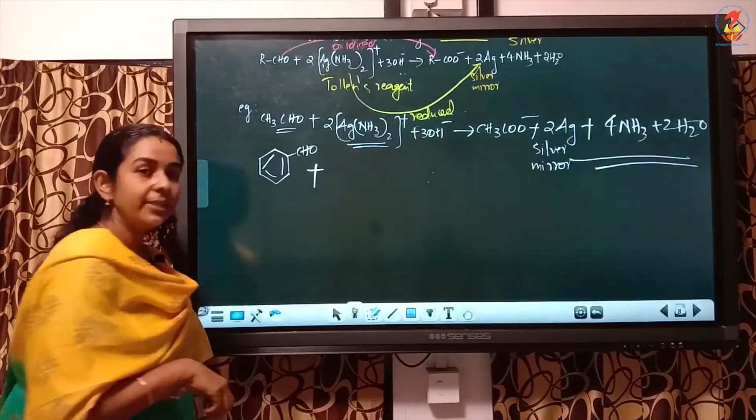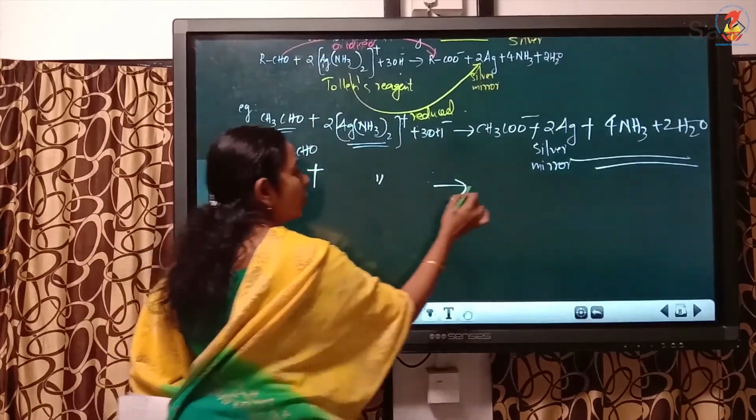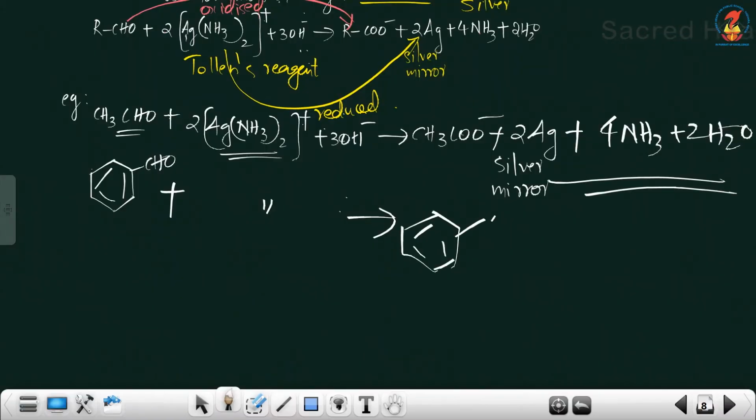Again with benzaldehyde, the same equation. What happens? CHO will be oxidized to COO minus, plus again the remaining part will be common. So what is the use of this Tollens reagent or Tollens test?